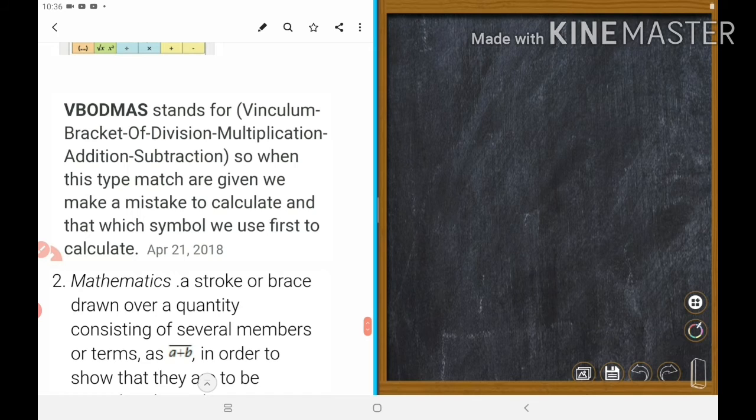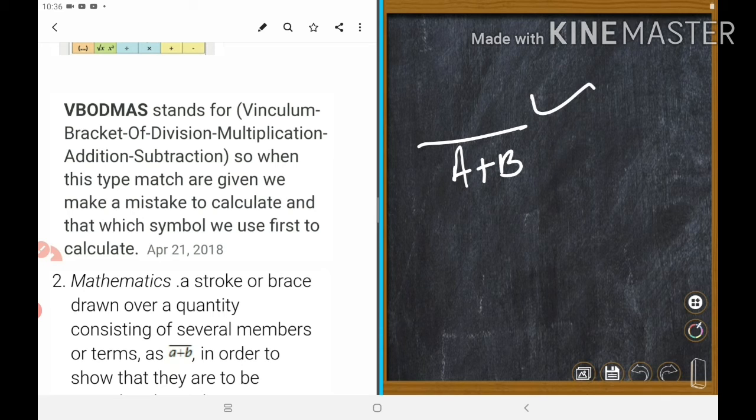So let's know what is BODMAS. BODMAS stands for vinculum. Sometimes it is written A plus B with a bar sign over it, and that we call vinculum, right?